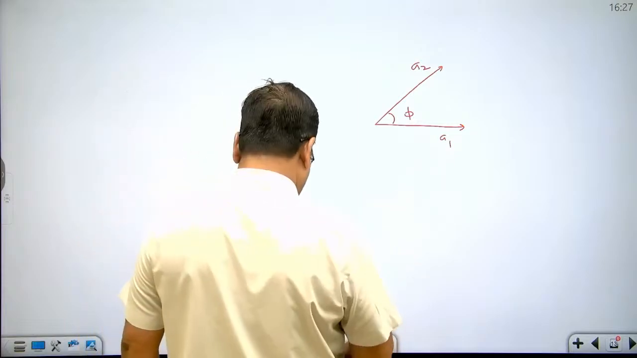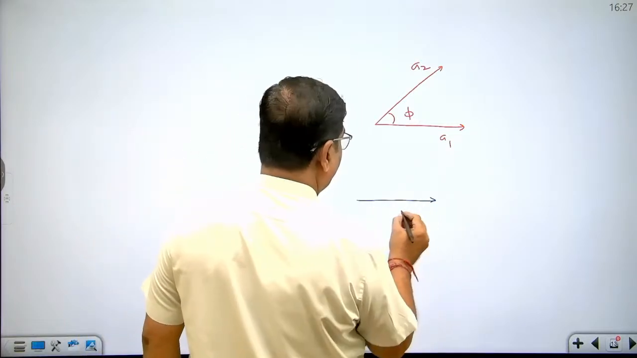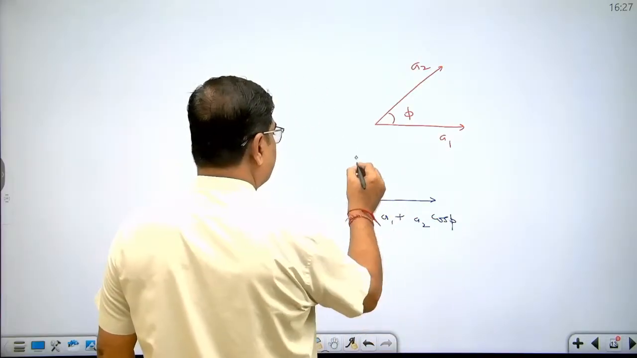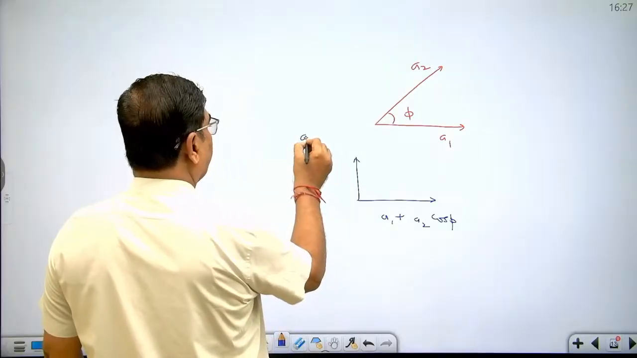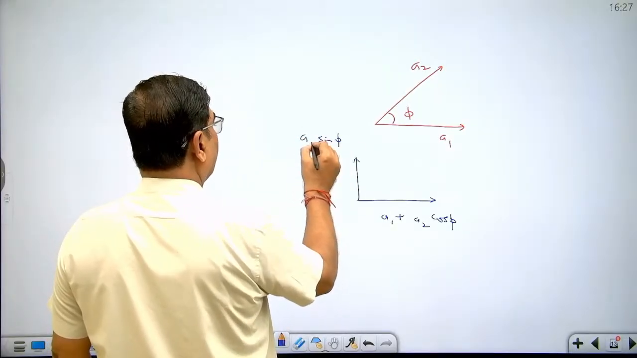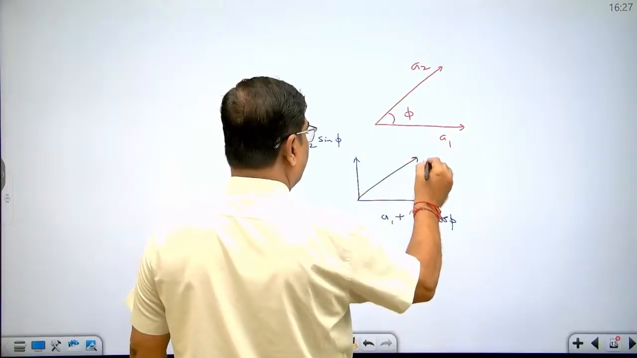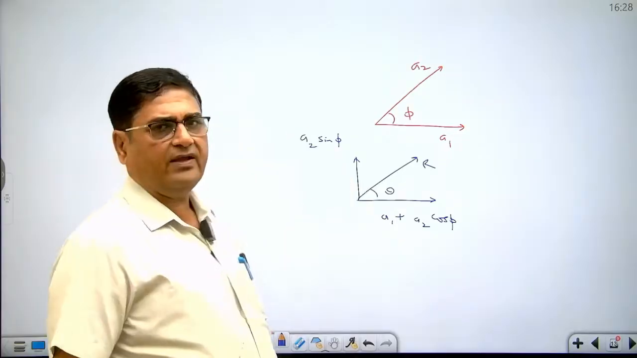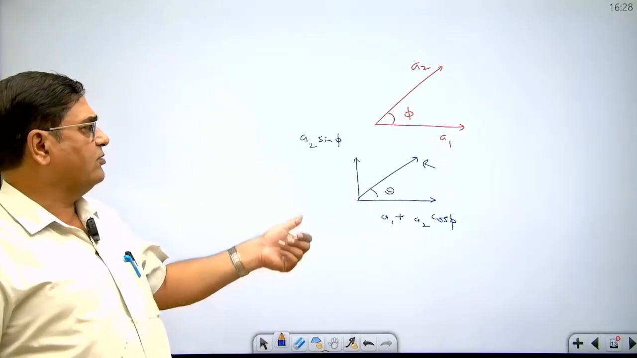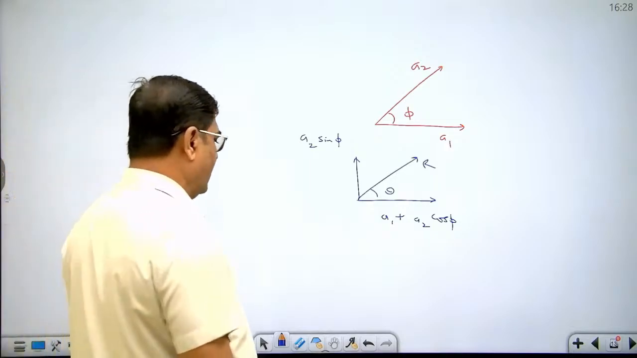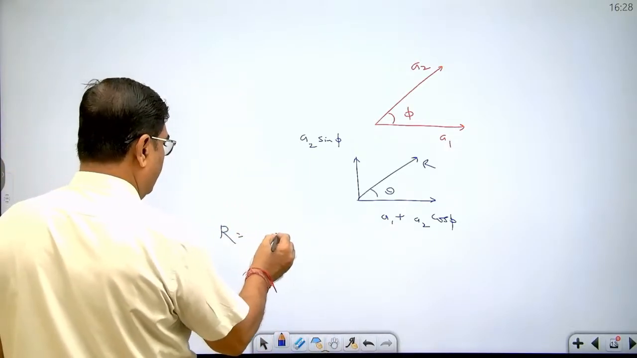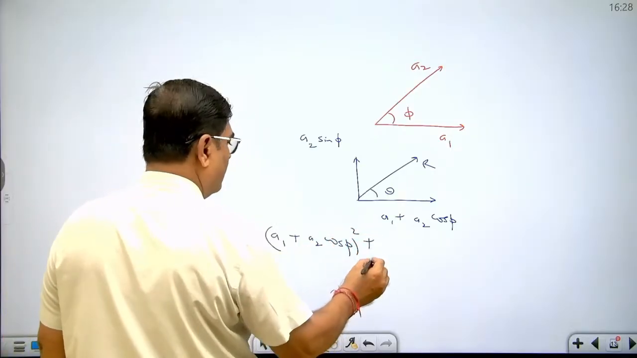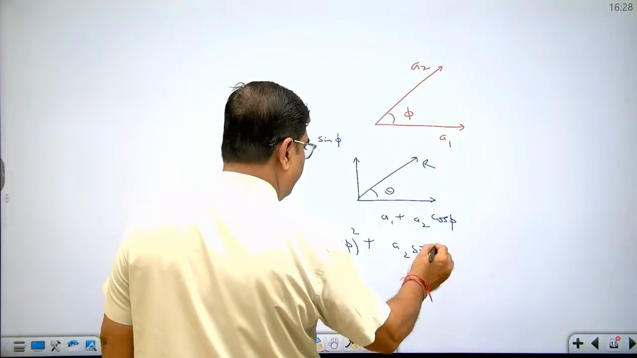So dear student, let's make the components. This is a1 plus a2 cos phi and this is a2 sin phi. This is the resultant amplitude. Let us assume this angle is theta. Since a1 plus a2 cos phi and a2 sin phi are at 90 degree, okay, what will be the resultant? The resultant will be equal to the square root of (a1 plus a2 cos phi) whole square plus (a2 sin phi) whole square.